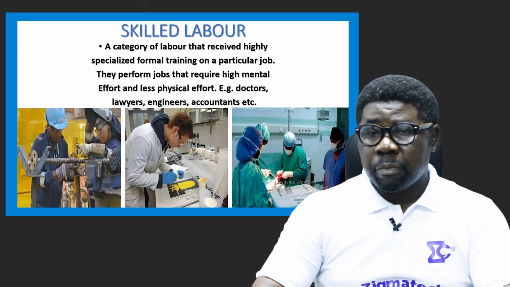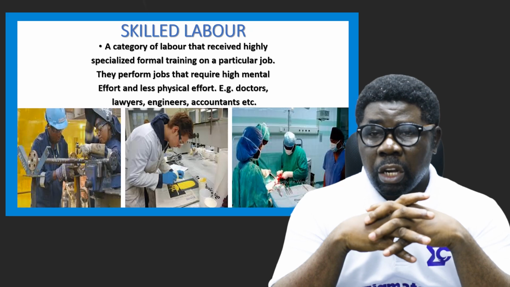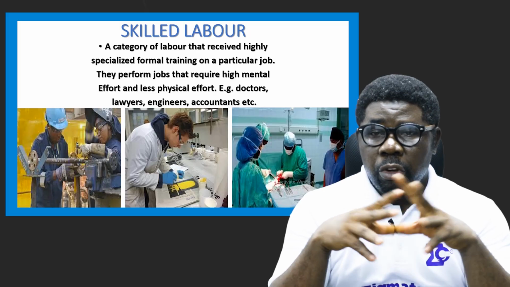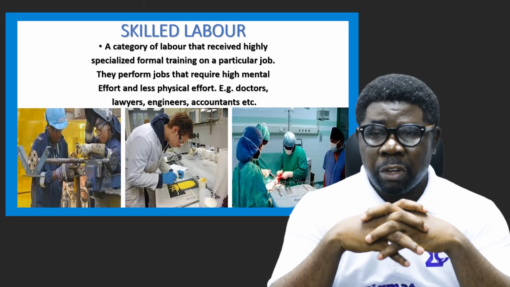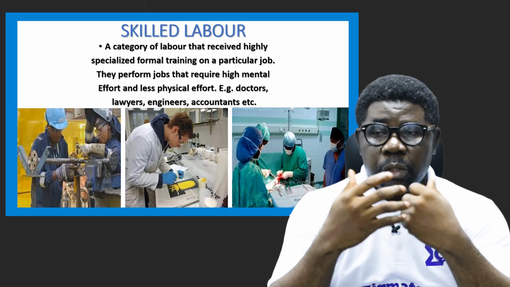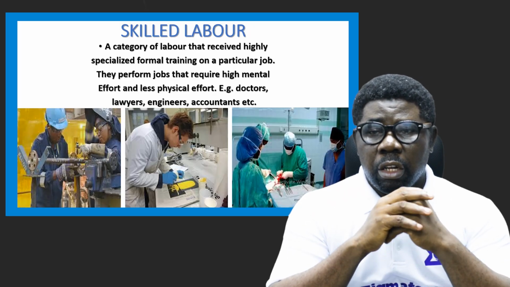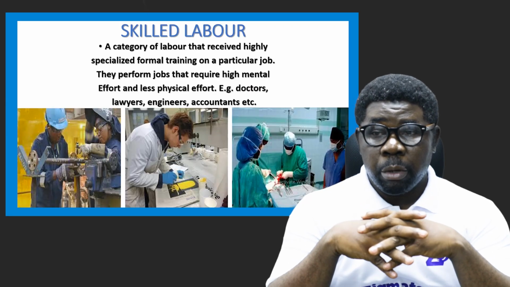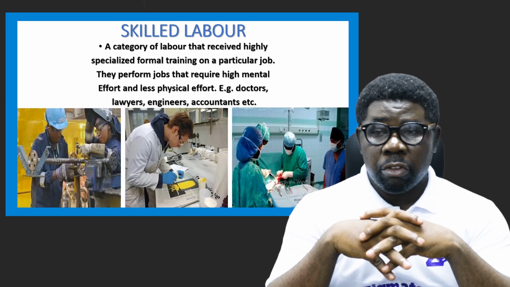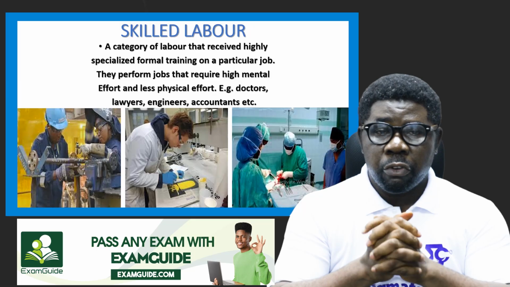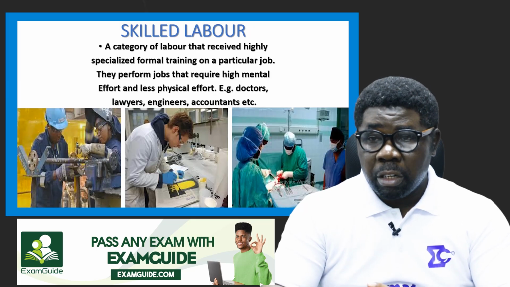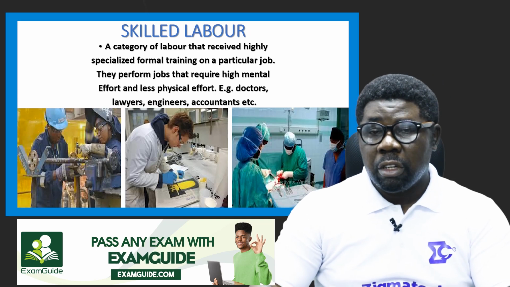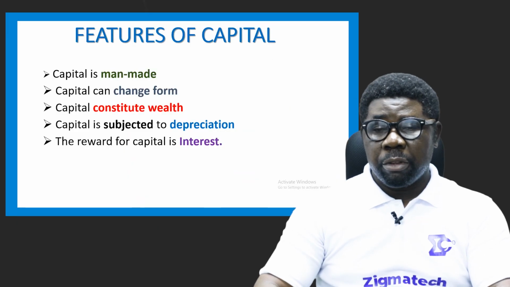Then labor can also be skilled. Skilled labor is a category of people who have received highly specialized formal training on a particular job. They perform jobs that require high mental effort and less physical effort, e.g. doctors, lawyers, engineers, accountants, these professionals, even footballers. They go through a lot of training. Almost all sports personnel have received one form of training or the other, so they all have some level of skills. So, features of capital, let's look at capital.